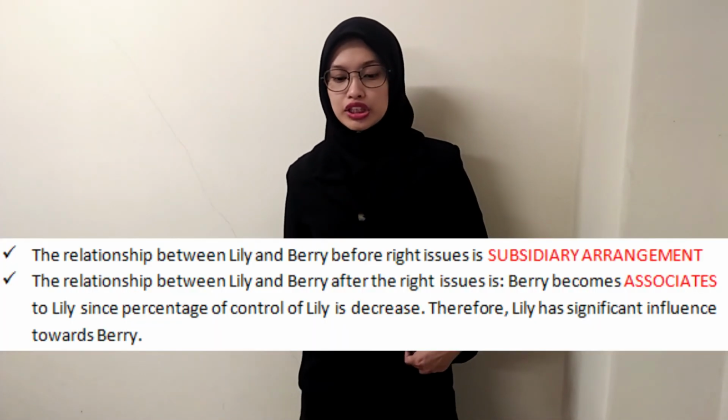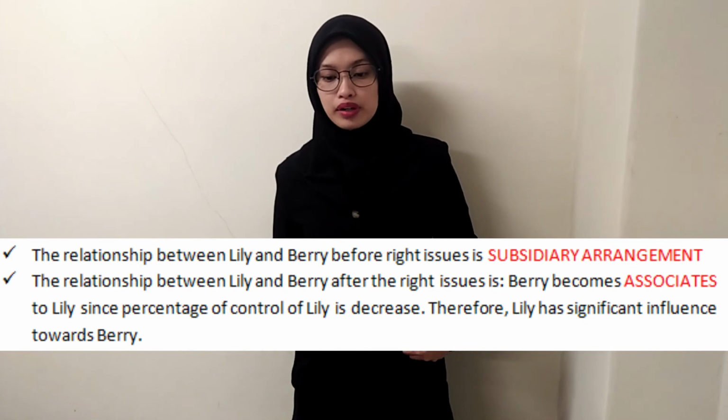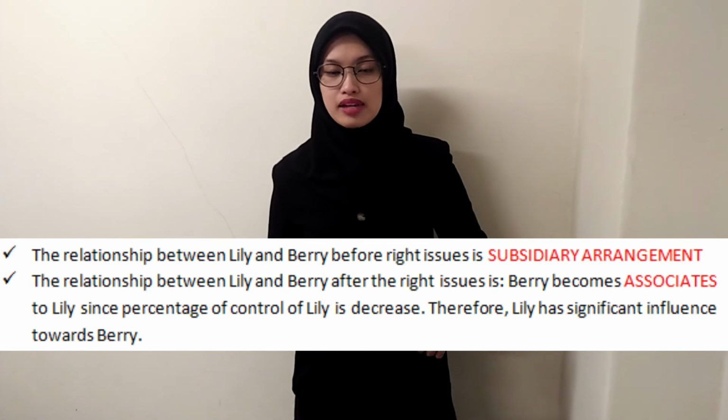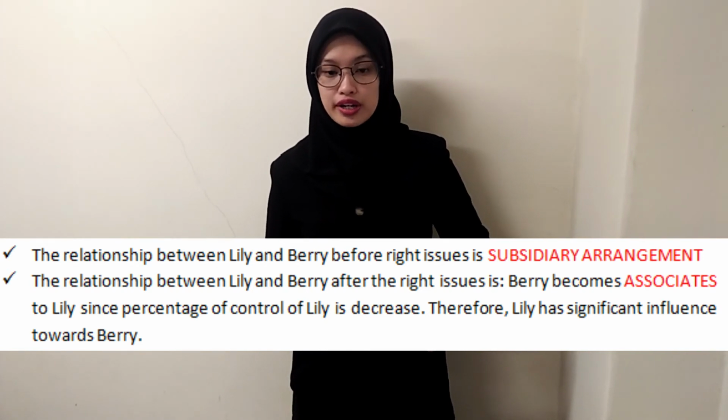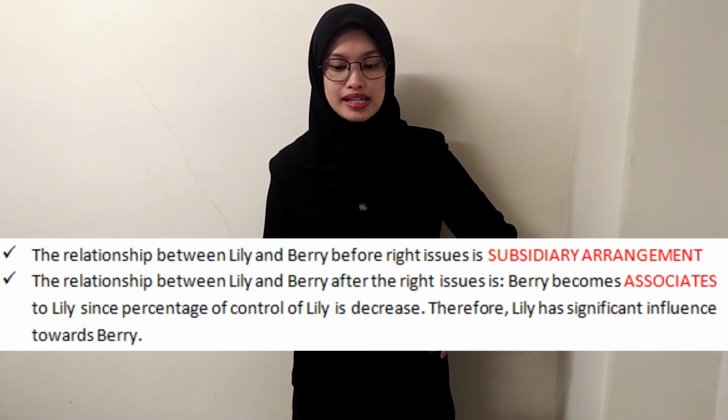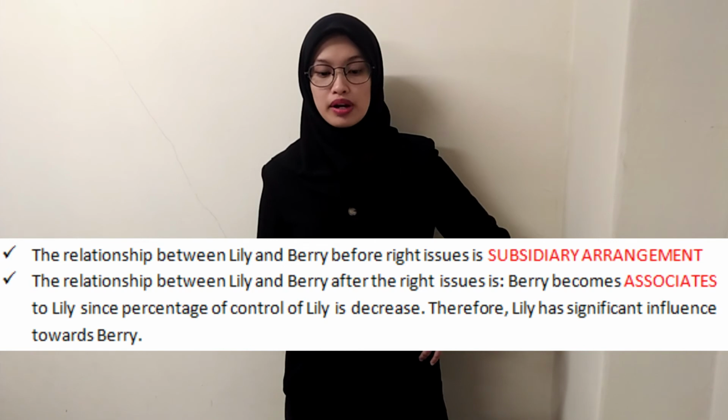For A, the relationship between Lily Berhad and Barry Berhad before the rights issue is subsidiary arrangement because Lily acquired 75% of Barry's ordinary shares. Meanwhile, after the rights issue, Barry becomes associate to Lily since Lily has significant influence over Barry. B, the goodwill. For the goodwill, the consideration transferred is 1,800 and we will minus the fair value of net assets amounted 1,600. So we will get the total goodwill is 200.